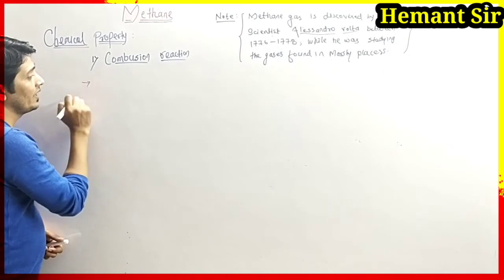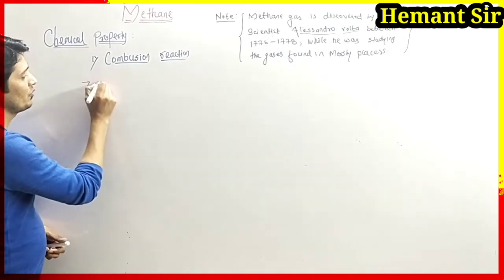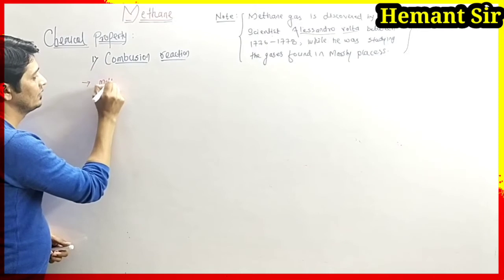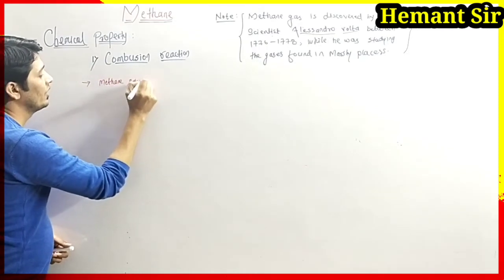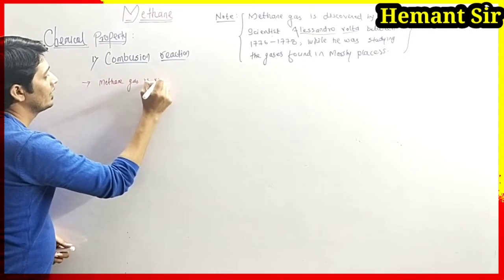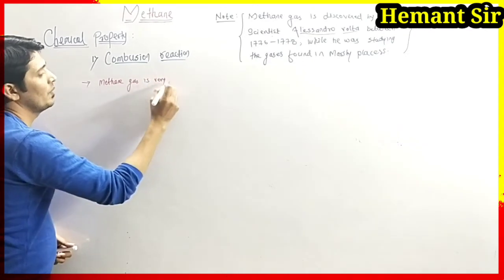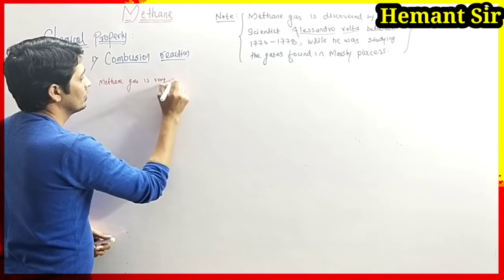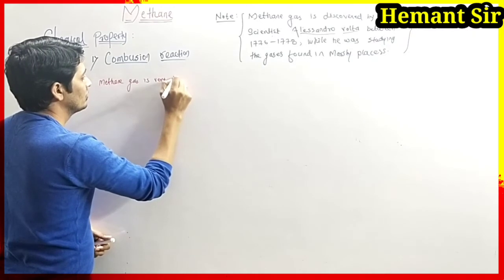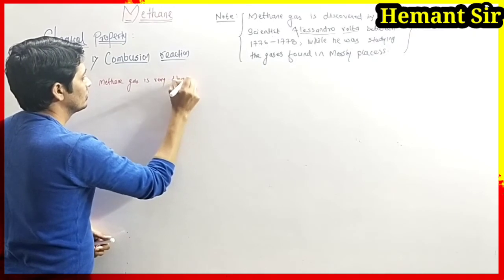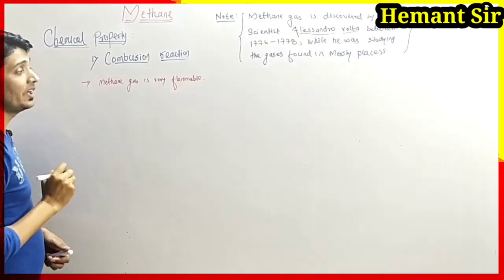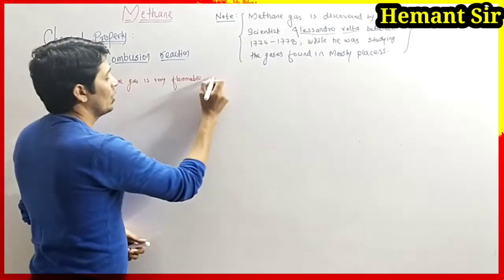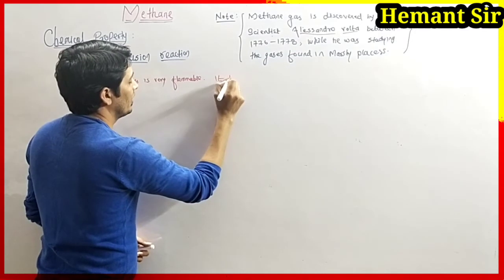We know methane is a very flammable gas. So we have to write: methane gas is very flammable. It burns in presence of air.